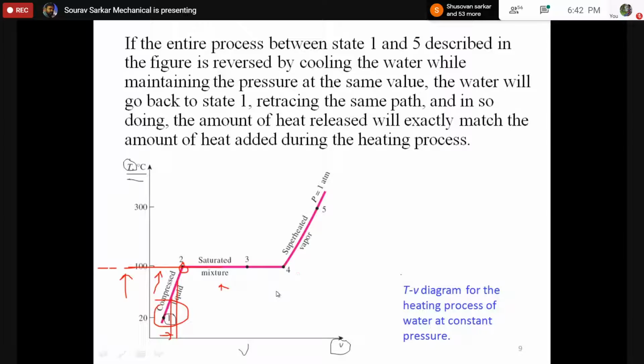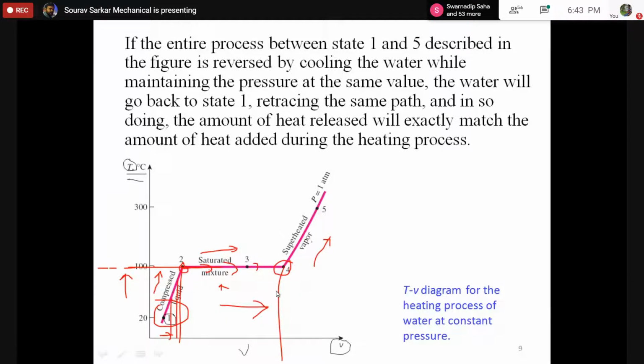So after some time, what will happen? The temperature remains constant, but as the percentage of vapor is increasing, my volume is also increasing rapidly. So this is the increment of volume. After that, it will be completely converted into vapor. It is basically called the saturated vapor. After that, if we further heat it, the volume will increase along with the temperature.